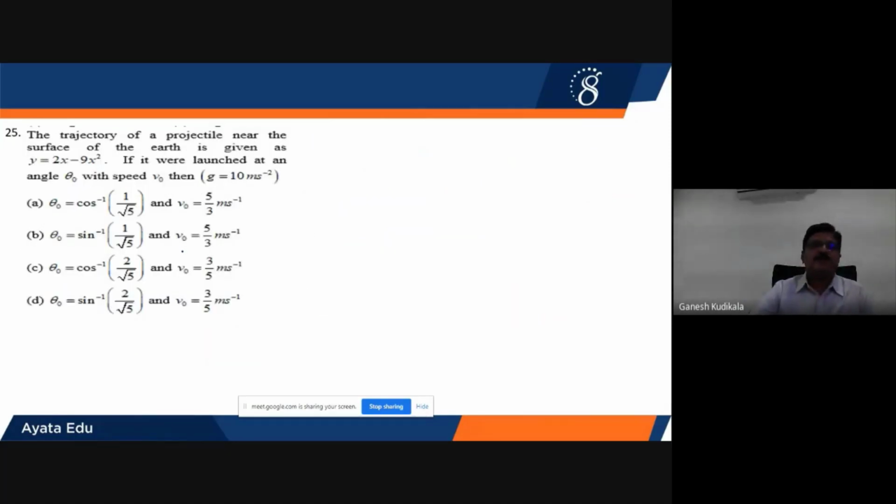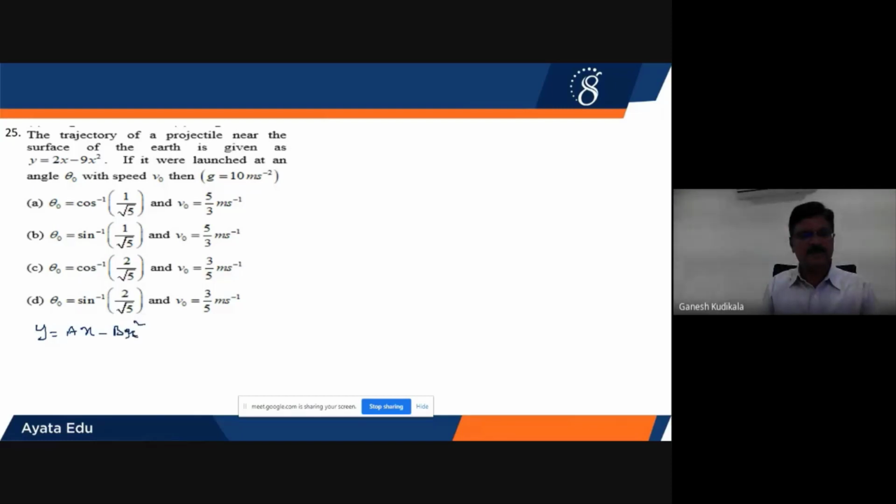This problem is based on the path of a projectile being a parabola. Definitely at this particular stage, students should remember the standard equation and the values of the constants. Let me discuss that. The standard equation of a parabola is given by y is equal to ax minus bx square.